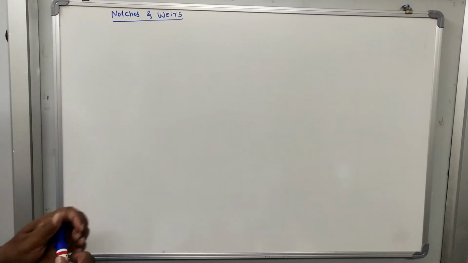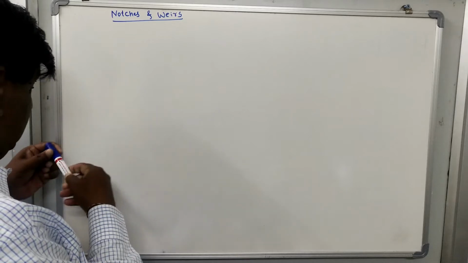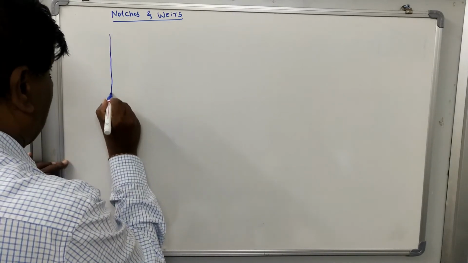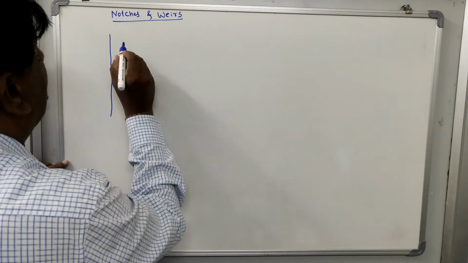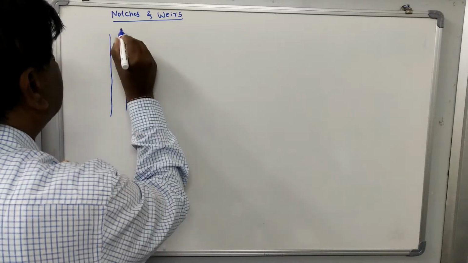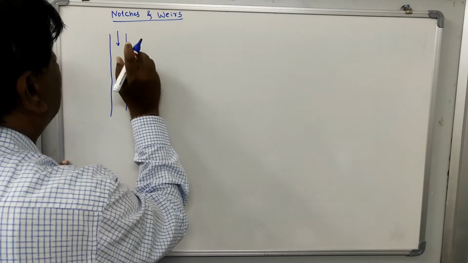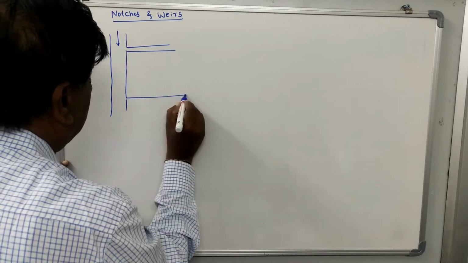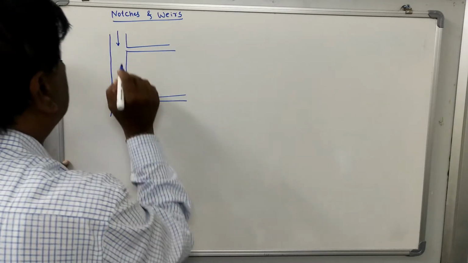For example, suppose you have a canal system, a practical application where notches are required. Suppose this is the canal system and this is the main canal. Suppose you have branches here, or branch canals.